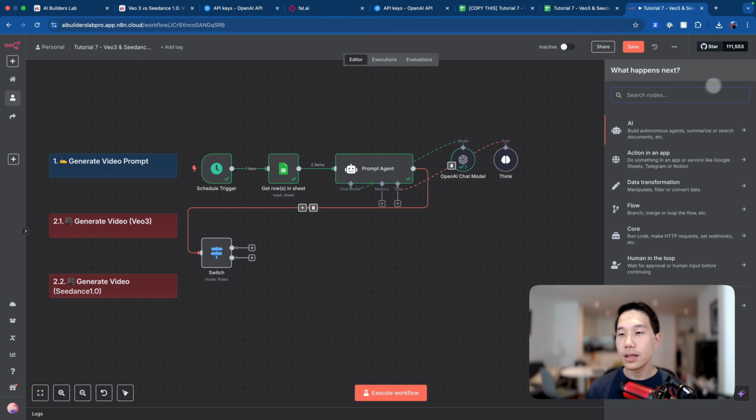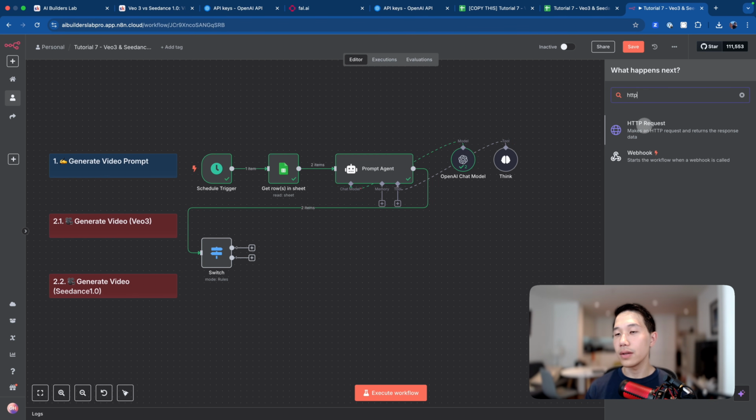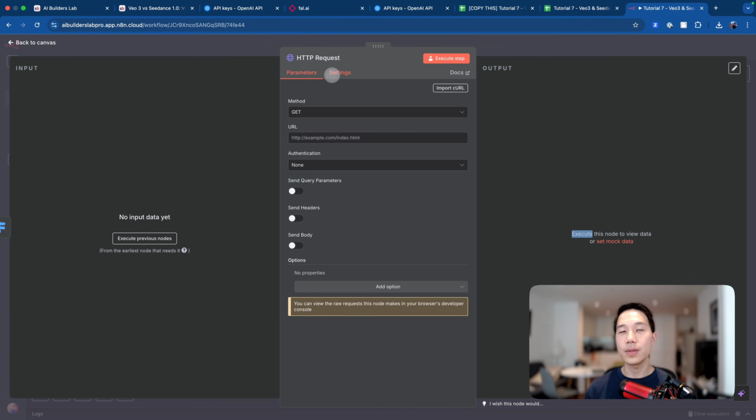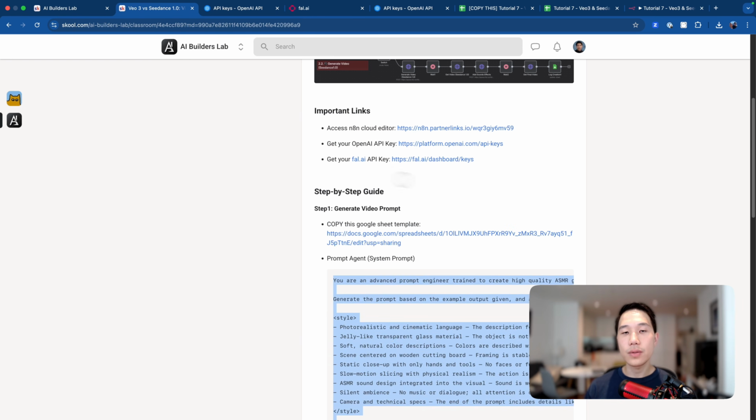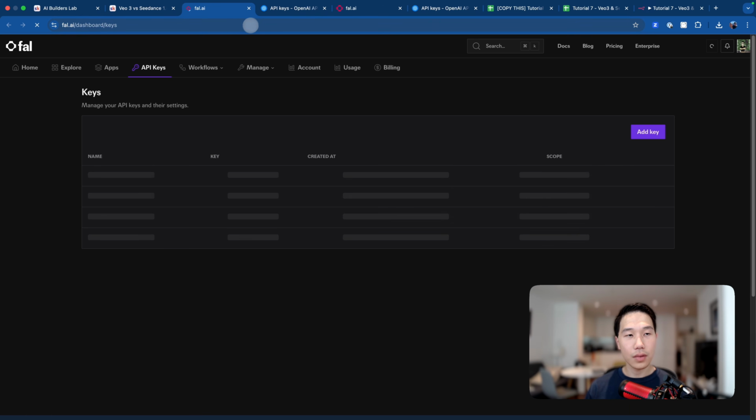Then we'll continue by creating the VO3 execution path first. Let's go ahead here and click on another HTTP node, which will set up the VO3 create video request. Before we move on, let me talk about FOW.ai a little bit. So if we go back to the Skool community and click on this link.